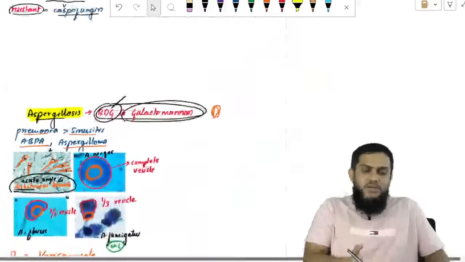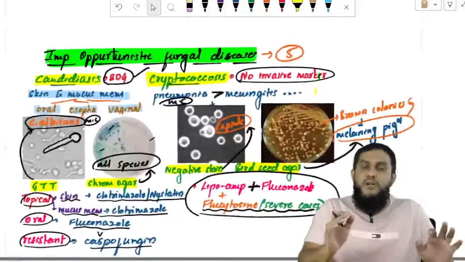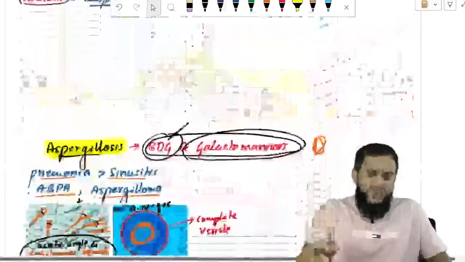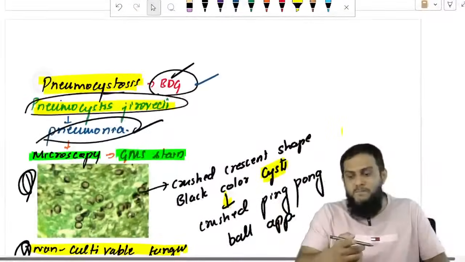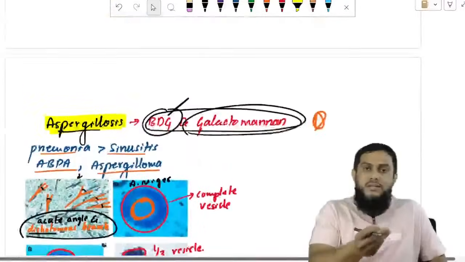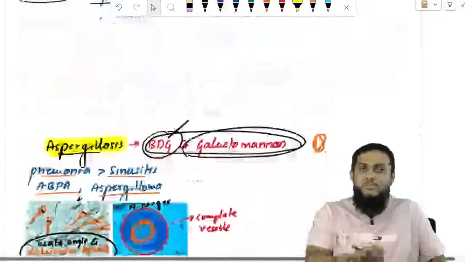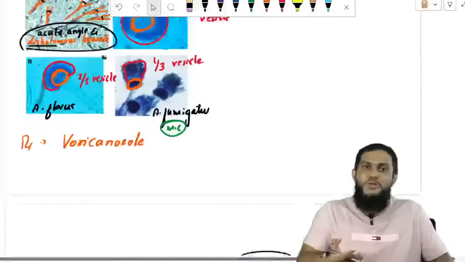With that, five important opportunistic fungal infections are done. Candidiasis, cryptococcosis, aspergillosis, mucormycosis and pneumocystosis. Never forget. I am saying again, remember it. Candidiasis, cryptococcosis, aspergillosis, mucormycosis and pneumocystosis.